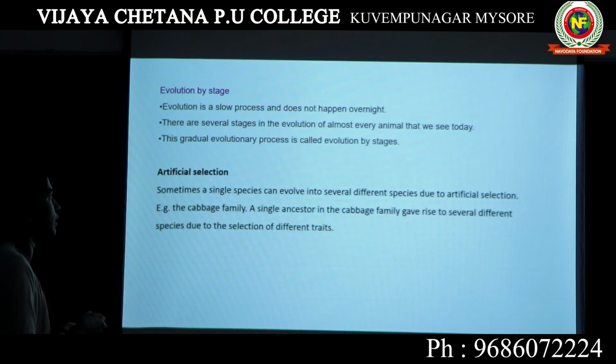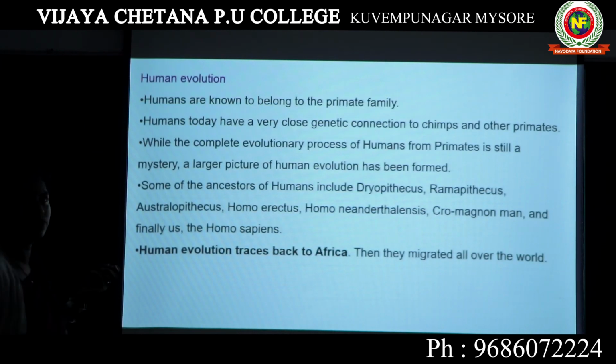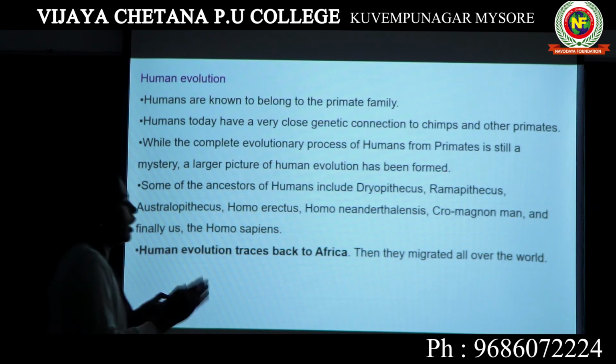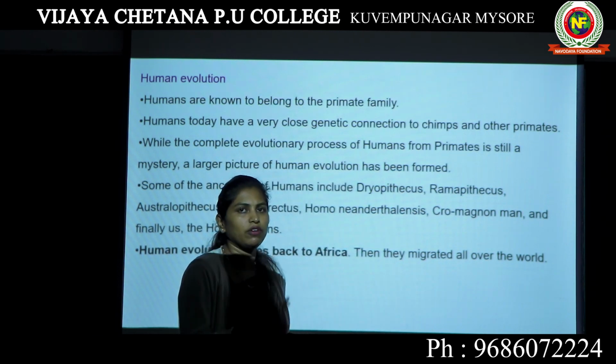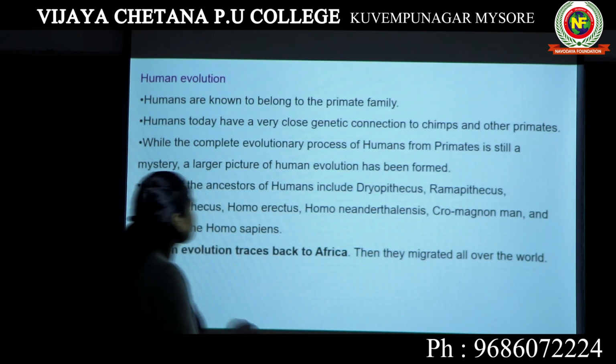It is done artificially. Let's look into the last topic of our class, human evolution. Humans are known to belong to the primate family. As you all know from the classification, we belong to the primate family. Humans today have a very close genetic combination to chimps, that is chimpanzees, and other primates. While the complete evolutionary process of humans from primates is still a mystery, a larger picture of human evolution has been formed. How humans actually evolved is still a mystery. Nobody has a clear idea. However, we have a formed picture now.